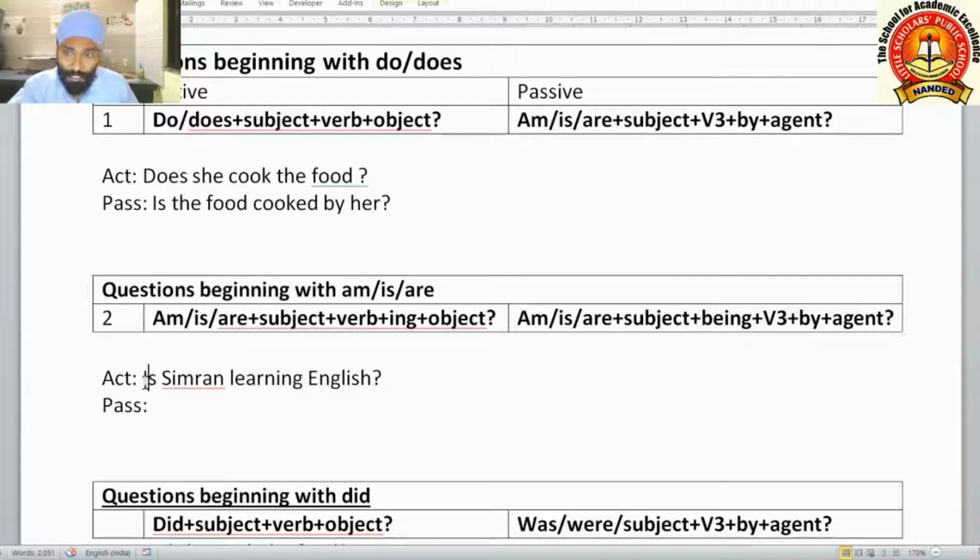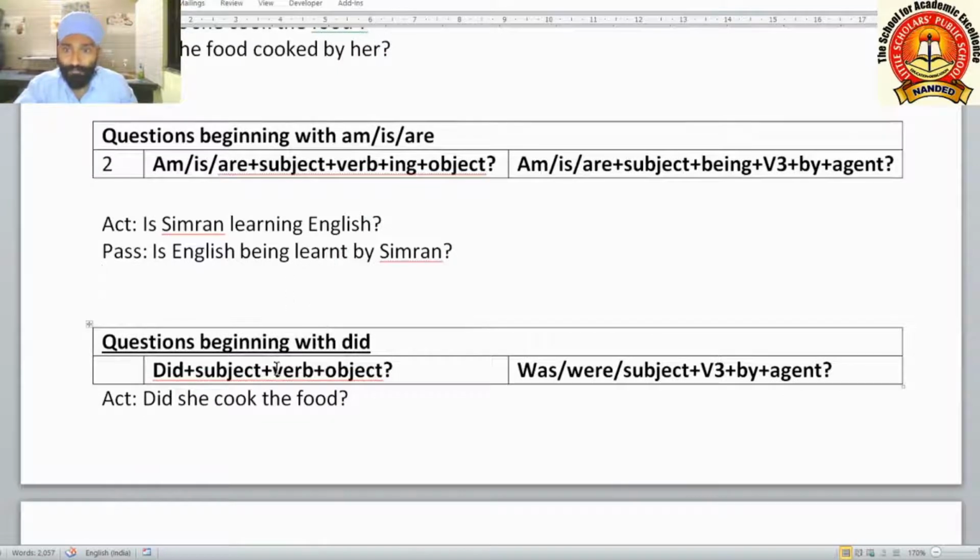Let us see one example. Is Simran learning English? Is is the helping verb, Simran is the subject, learning is the verb with the ing form, and English is the object. Let us change it. Is Simran learning English? Is English being learnt by Simran? Is English being learnt by Simran? This is how we have changed it into passive.